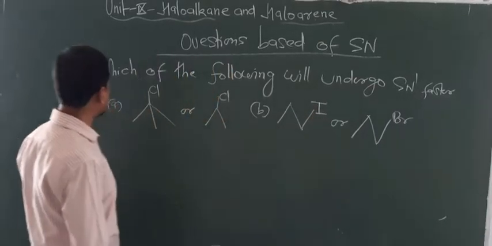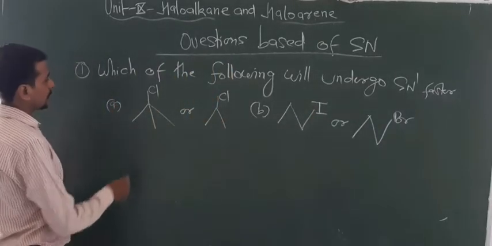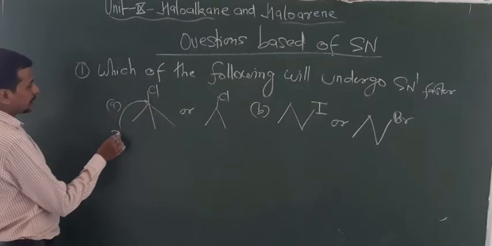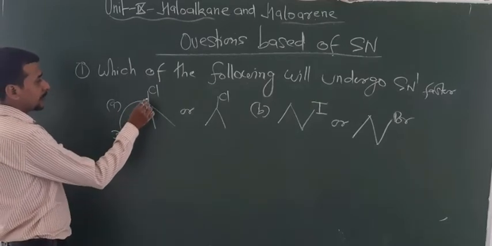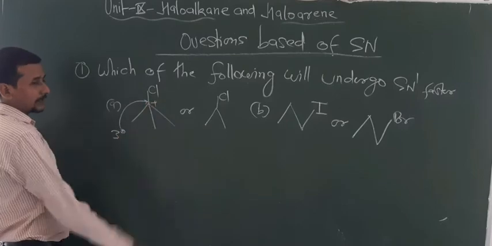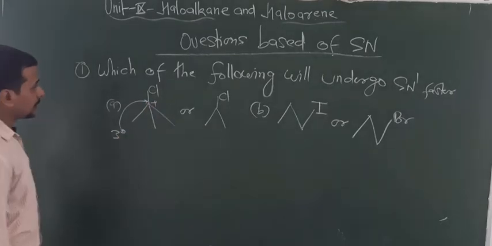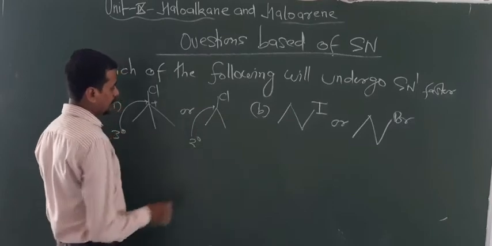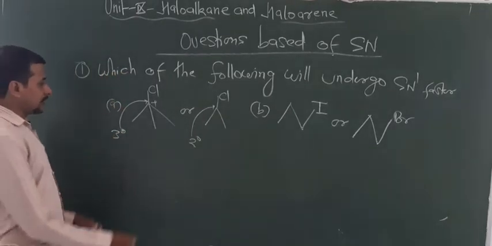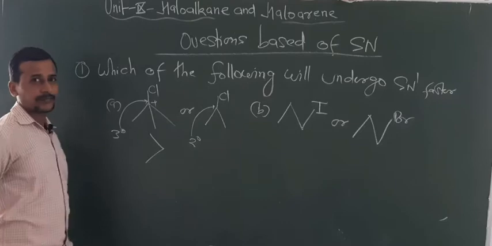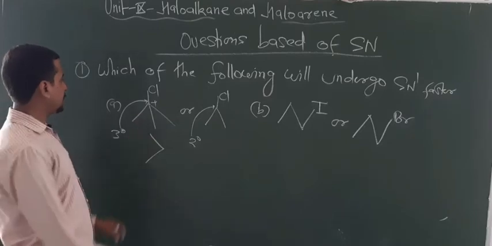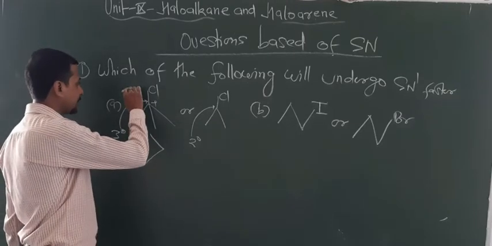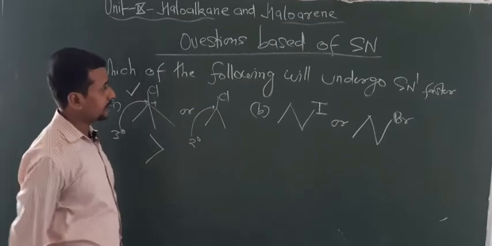Look the conditions. In this case what happens? This carbon is 3 degree. So after breaking of this bond, this get plus charge, and now this carbon is 3 degree. This carbon is basically 2 degree. So this I told you, the 3 degree is more reactive than 2 degree. That's why this gives more faster SN1 reaction.